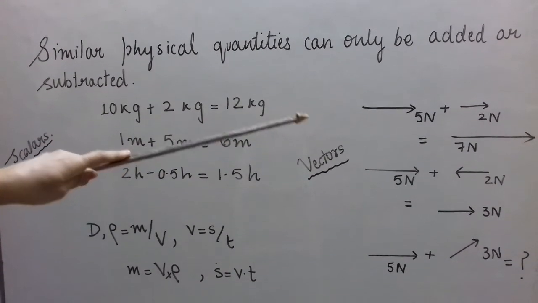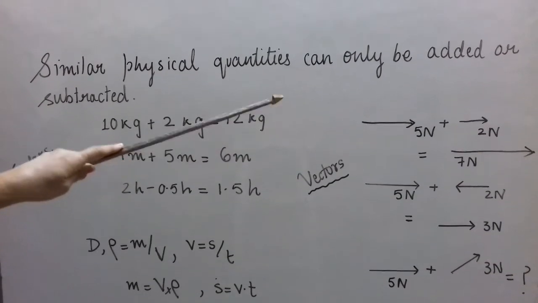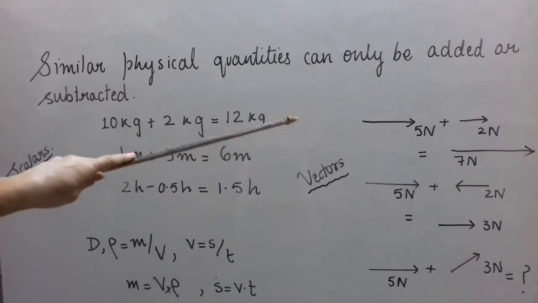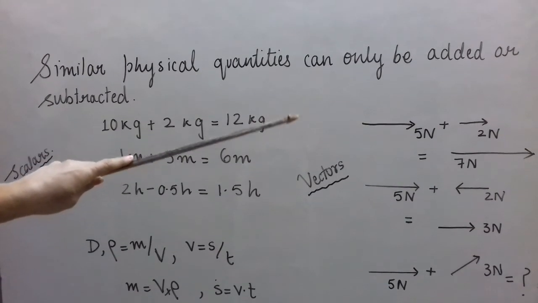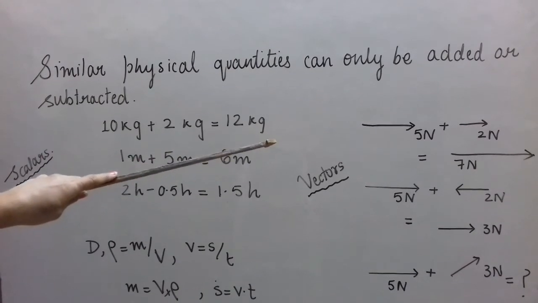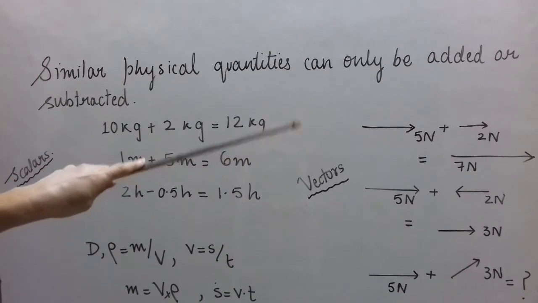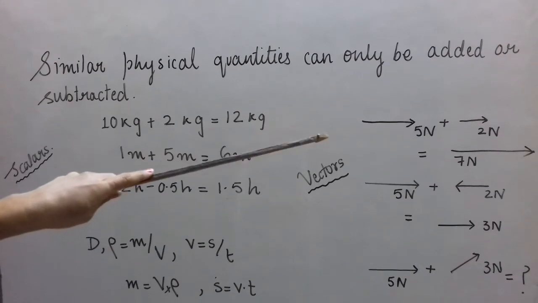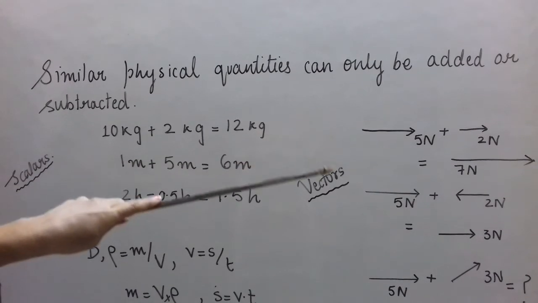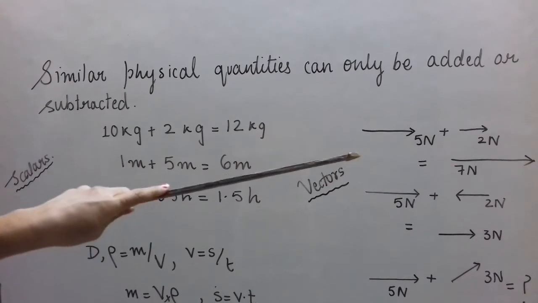In higher classes you will study that these arrows can be used to represent vectors, where the length of the arrow on a properly chosen scale gives the magnitude of the vector and the arrowhead gives the direction. So when these two force vectors, 5 Newton and 2 Newton, are added in the same direction, the answer will be 7 Newton in the same direction.